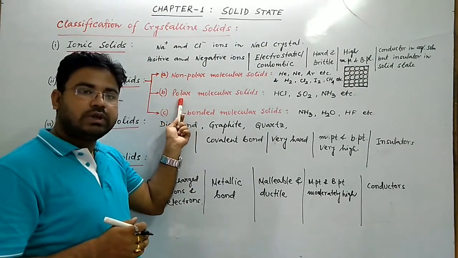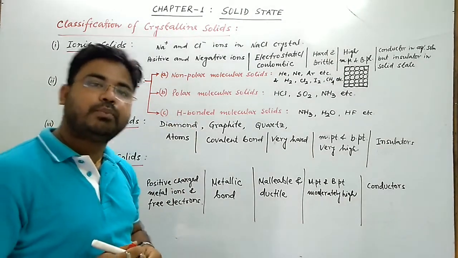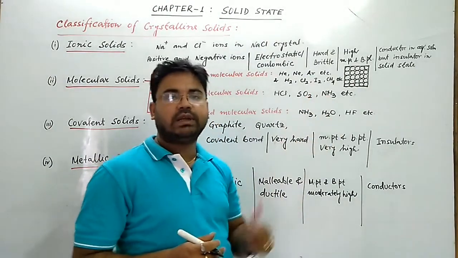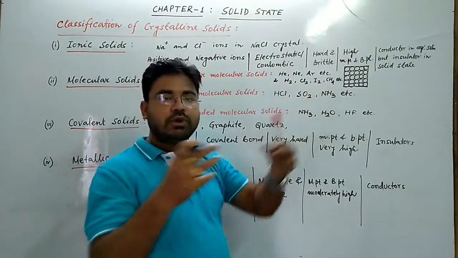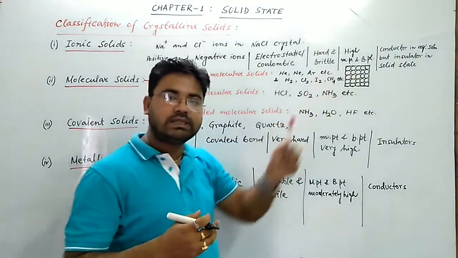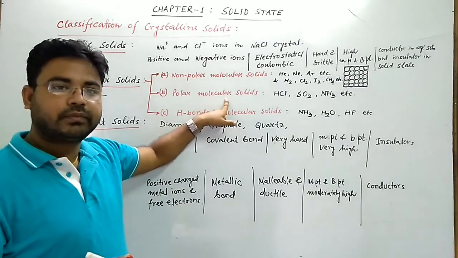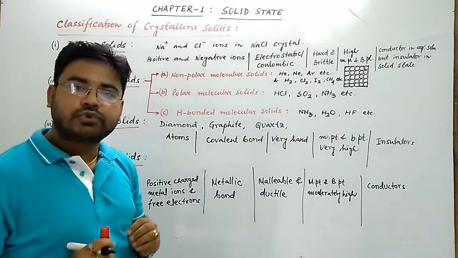Then polar molecular solids. In polar molecular solids, the constituent particles are polar molecules like HCl, SO2, NH3, etc. The force which holds these molecules together within the crystal is dipole-dipole interaction, which is also a weak force of attraction.